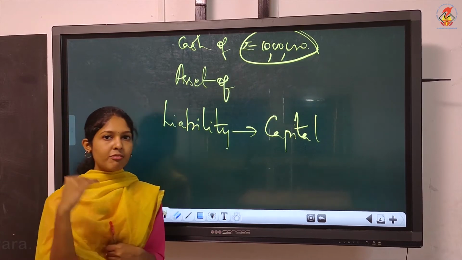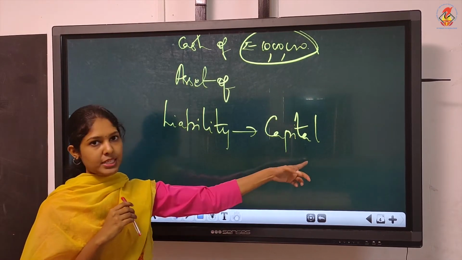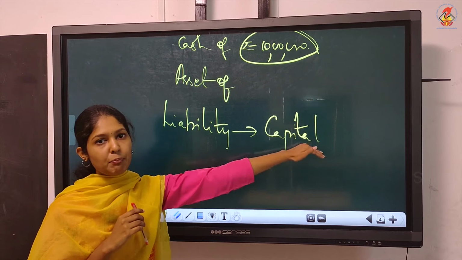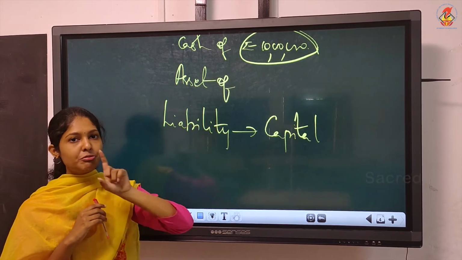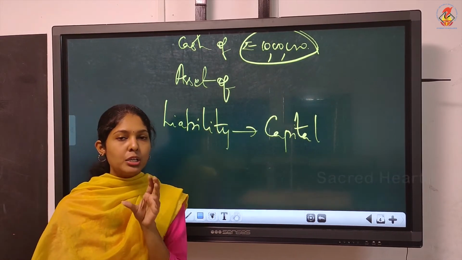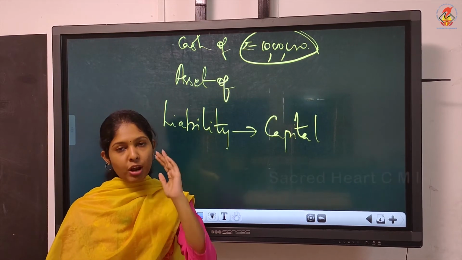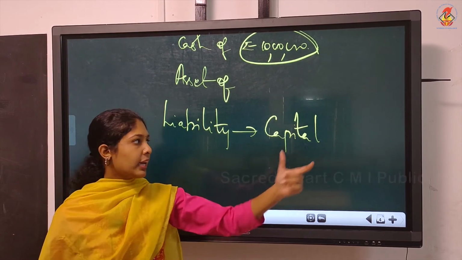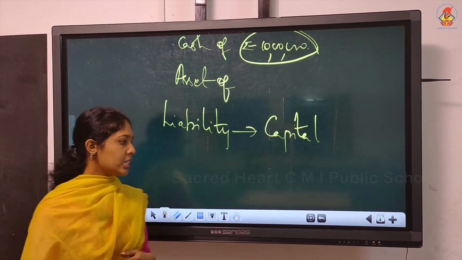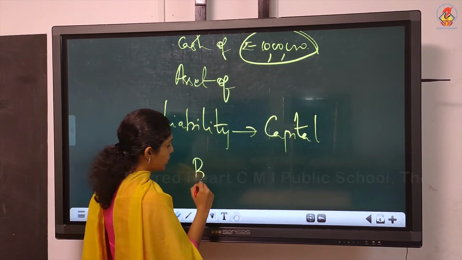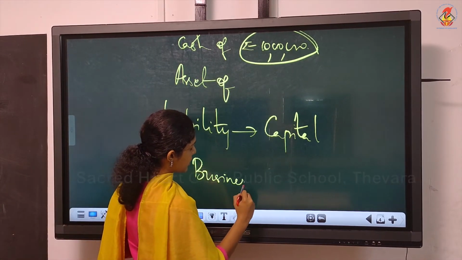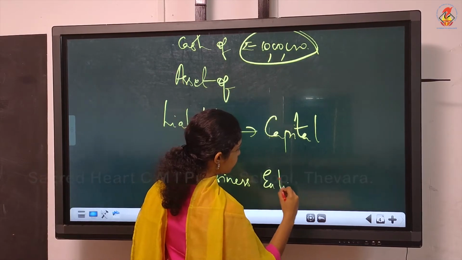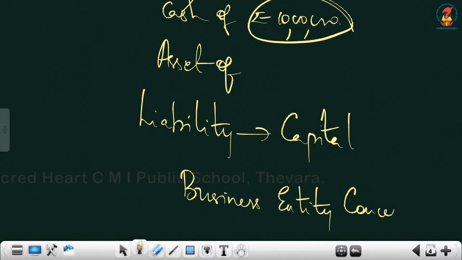But now onwards, if somebody asks you what's the nature of capital, now being commerce students, capital is always a liability for you. Who are you? You are the firm. And from your firm's point of view, capital is a liability according to the business entity concept.